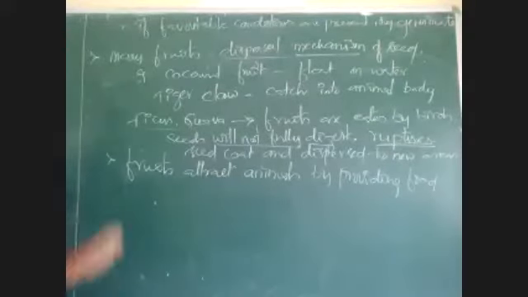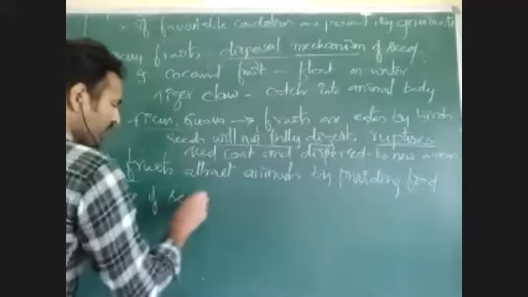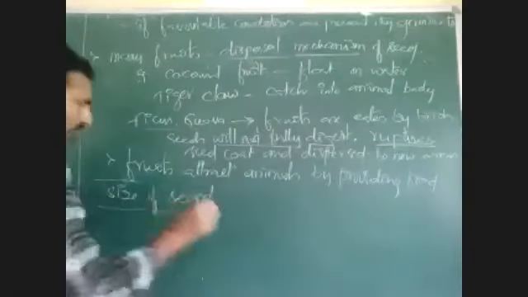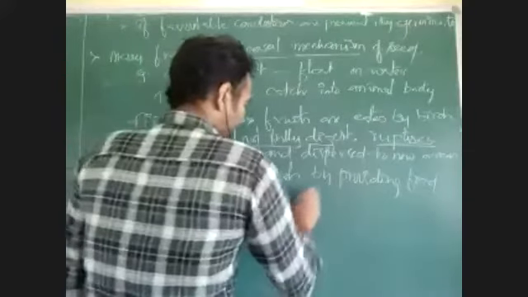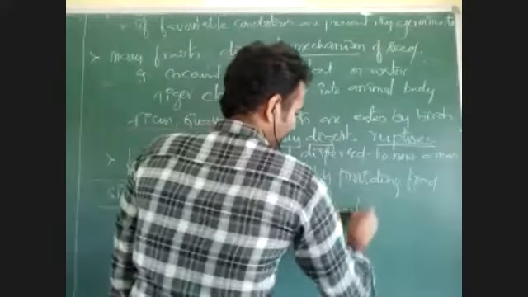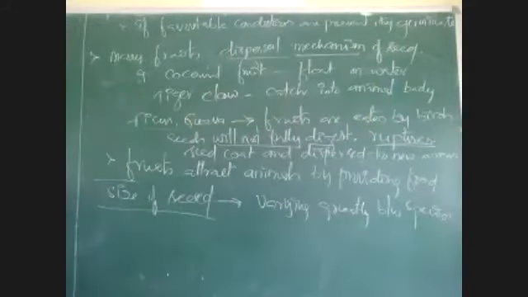That is about dispersal of the seed. Now, the size of seed shows great variation. Size of seed varies greatly between species, from one plant to another.